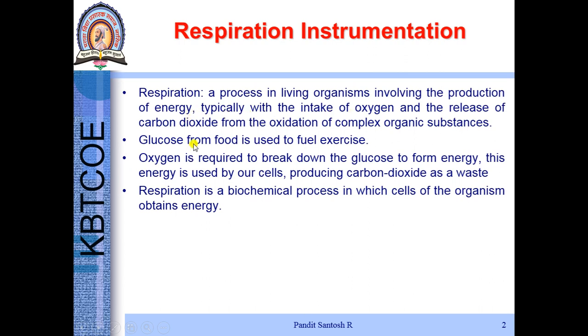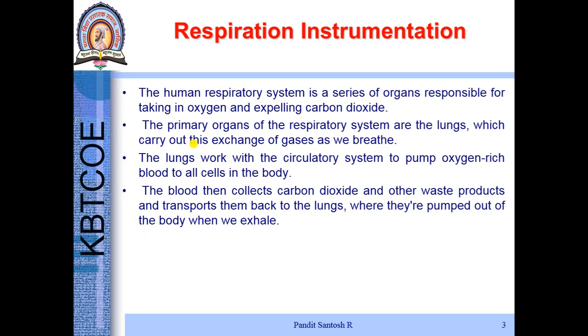Glucose from the food is used, and oxygen is taken in for breaking down the glucose and producing energy, along with carbon dioxide and water. It's one type of biochemical process in which the cells obtain energy. The main organ involved in the respiratory system is the lungs.